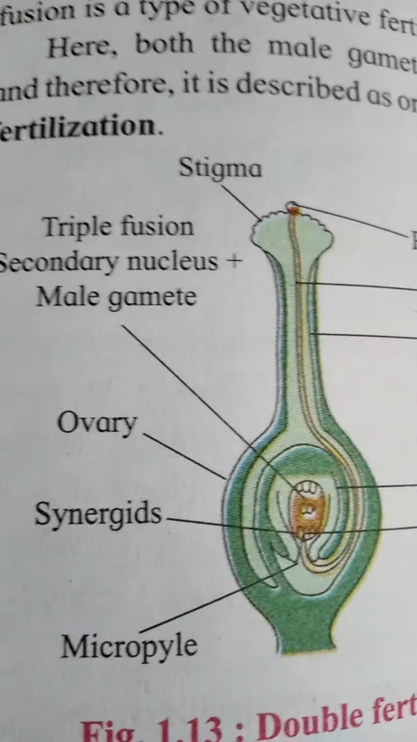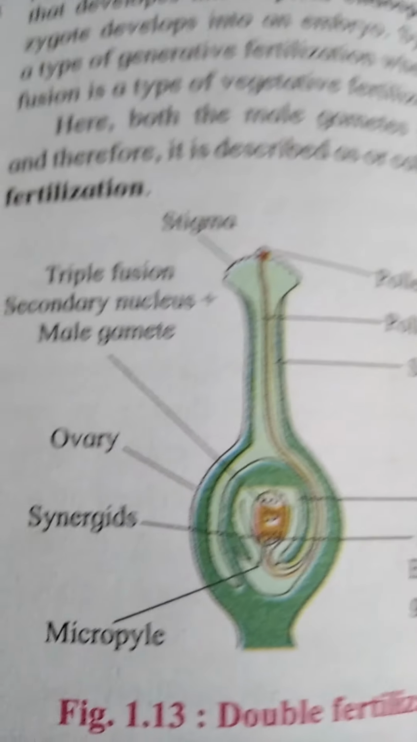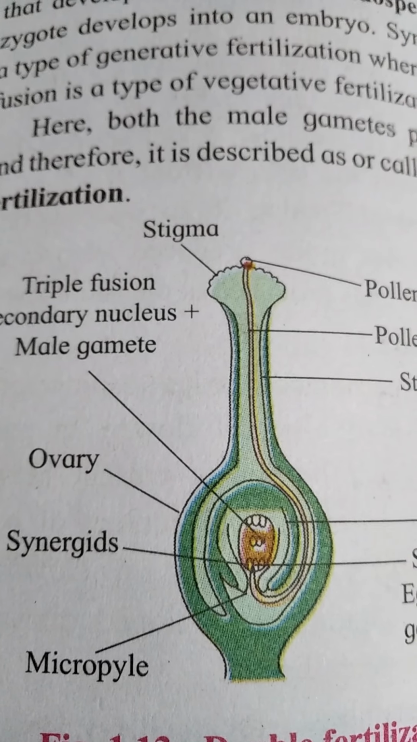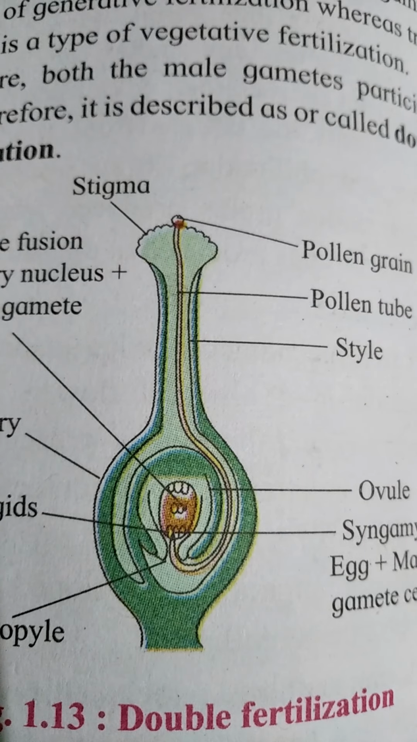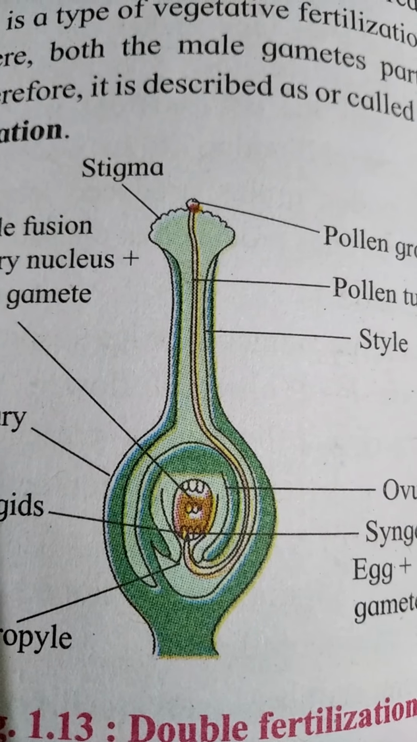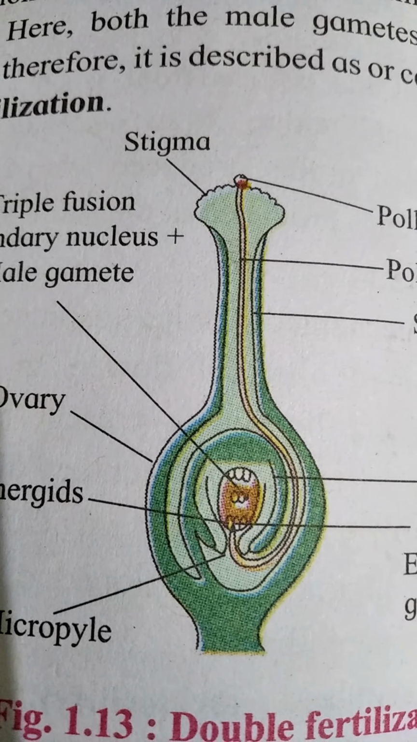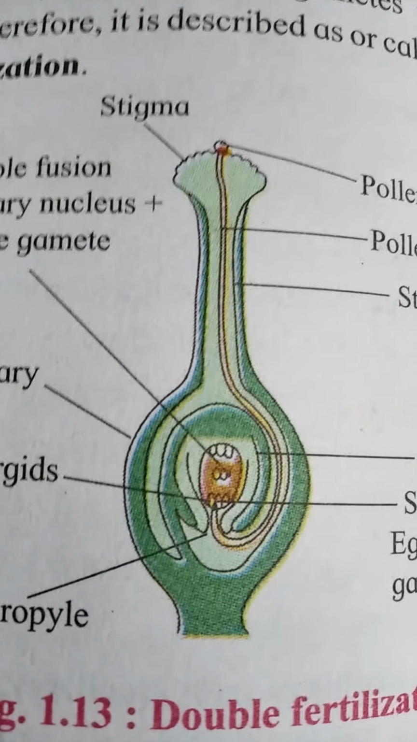This is the diagram which shows the entry of pollen tube. It is an anatropous ovule, and only the entry of pollen tube inside the ovule is shown. Entry of pollen tube inside the ovule from the micropylar region is shown in this diagram.